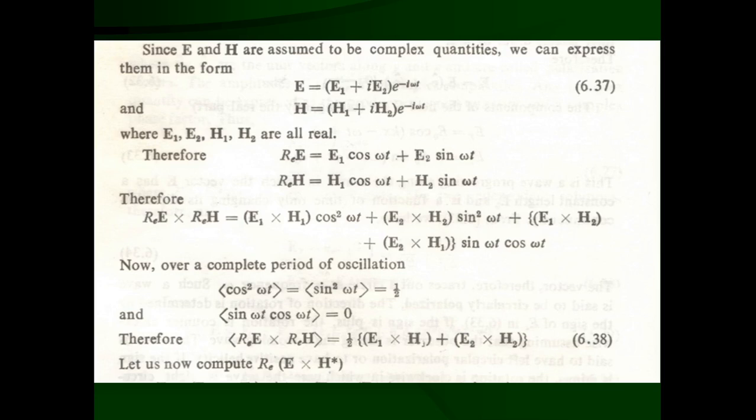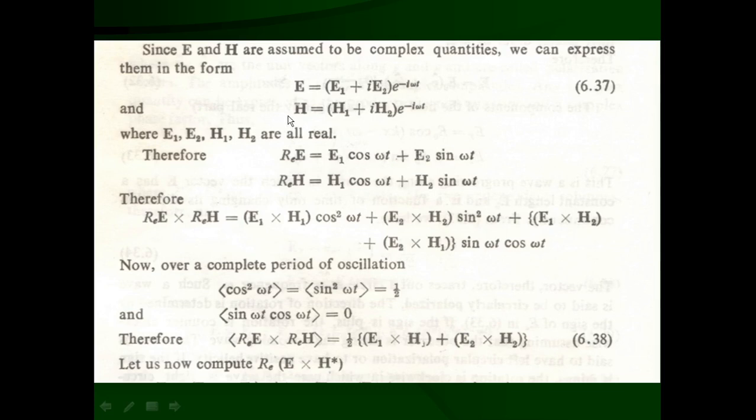So we are not interested. We are only interested in the real part of the electric field. That means without i, there are two other terms, and the real part of the electric field is going to be E1 cos omega t plus E2 sin omega t. So this is the real part of the complex quantity of electric field.